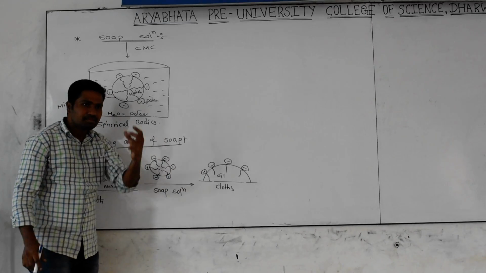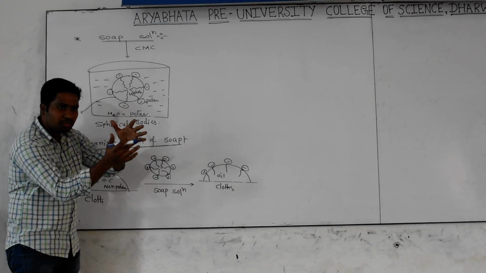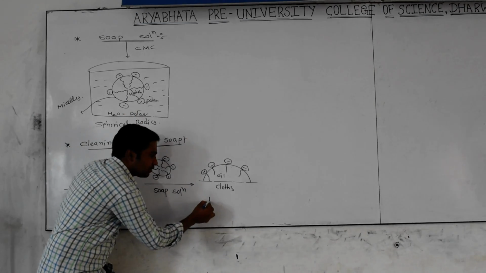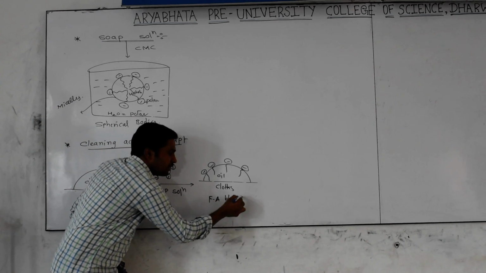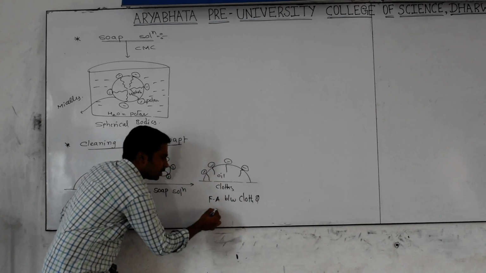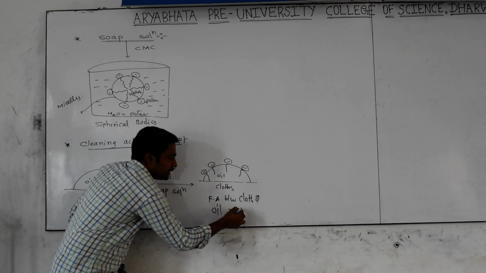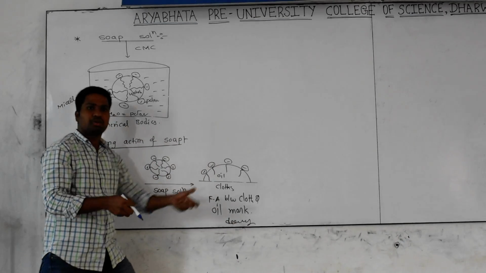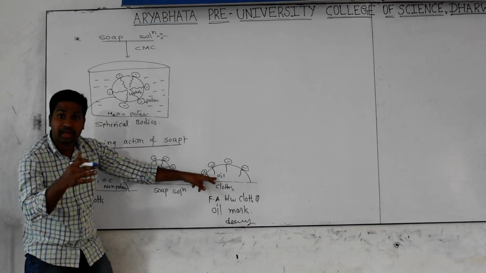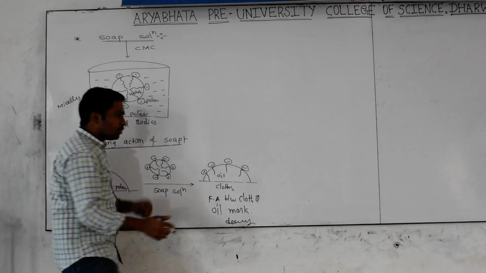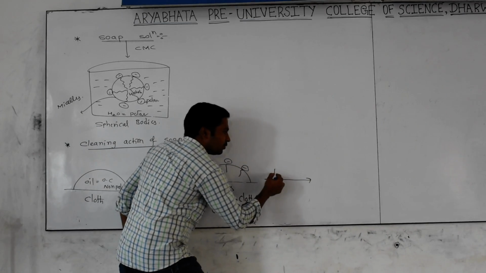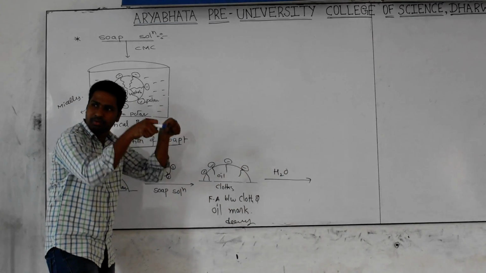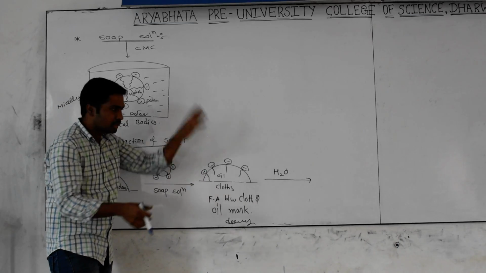While this is happening, some change occurs in the interaction between the oil mark and the cloth. The force of attraction between the cloth and the oil is increasing or decreasing? Yes, very good, decreasing. Someone is pulling, so automatically the interaction force between the cloth and the oil mark decreases. Now, you are not leaving it like that. You wash it with water continuously, pulling it through a bucket of water and washing it like this.